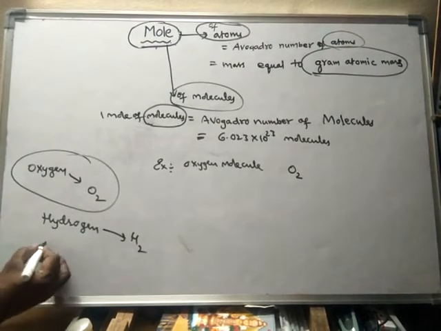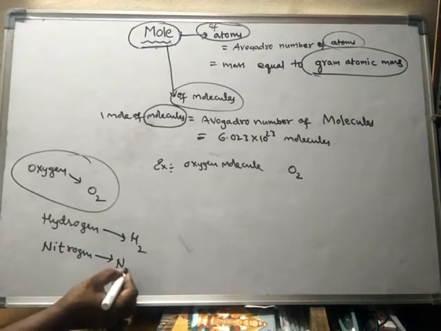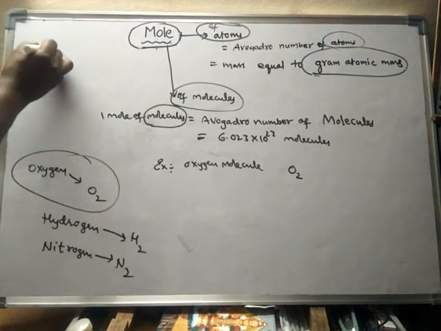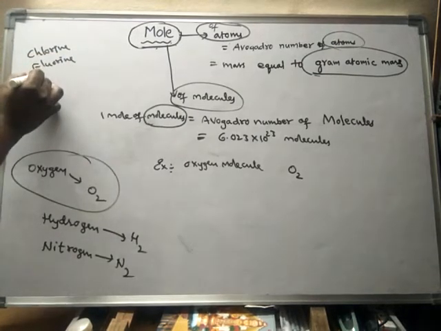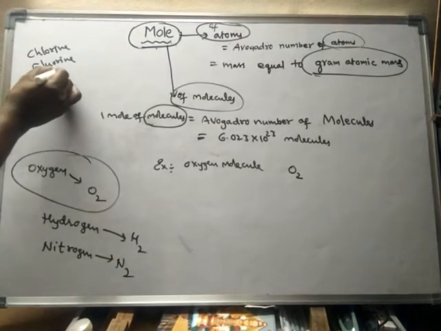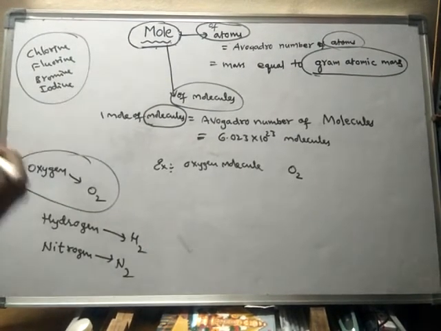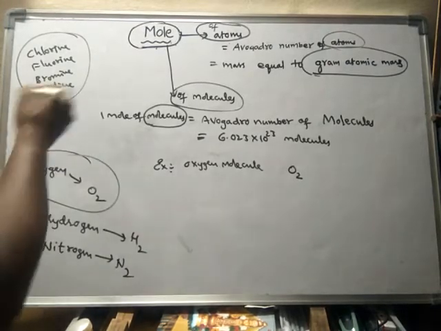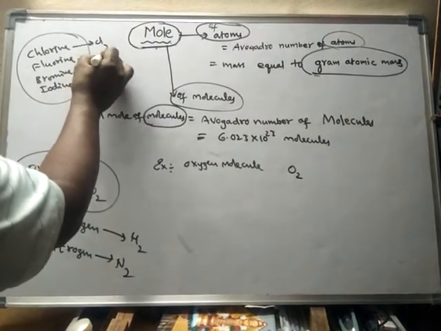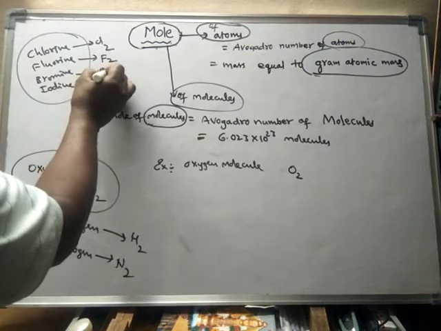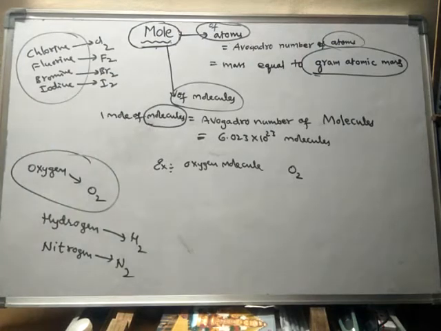Even nitrogen. If someone says nitrogen, we have to consider it as N2. Even chlorine, fluorine, bromine or iodine. These are all diatomic molecules, and in nature they exist as diatomic molecules. Chlorine exists as Cl2, fluorine as F2, bromine Br2, iodine I2.